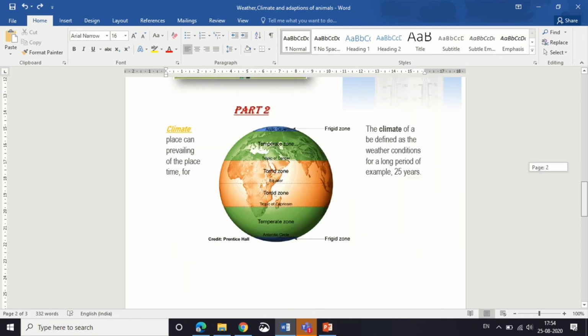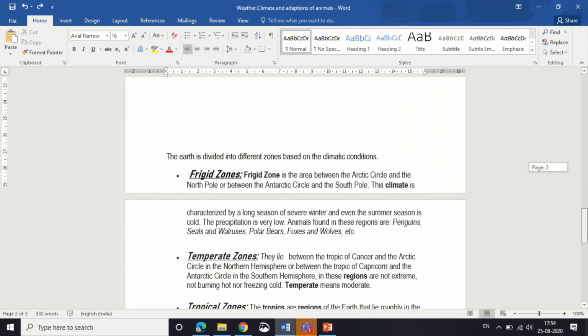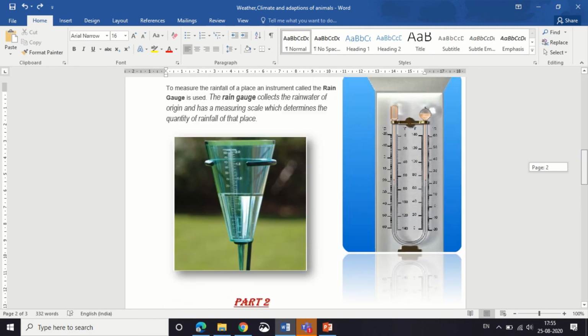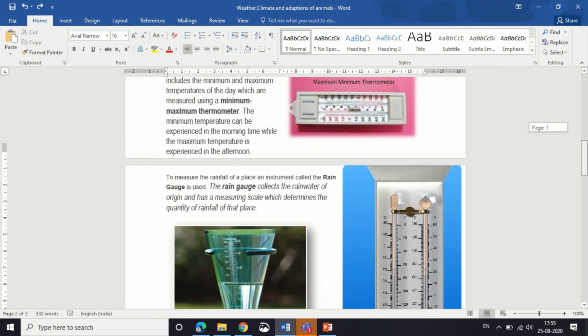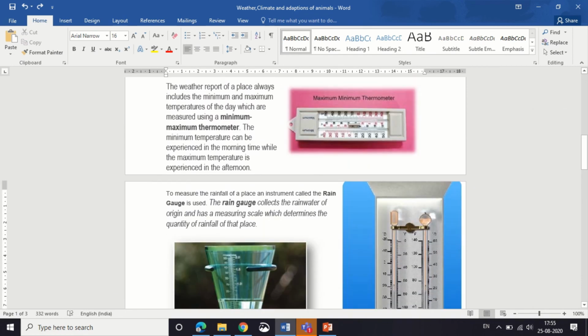That's it. In the next class we are going to learn about climate and the different zones of India, and of the world. That's it for now. We're going to learn more about this chapter. It's really easy and interesting in the next videos.